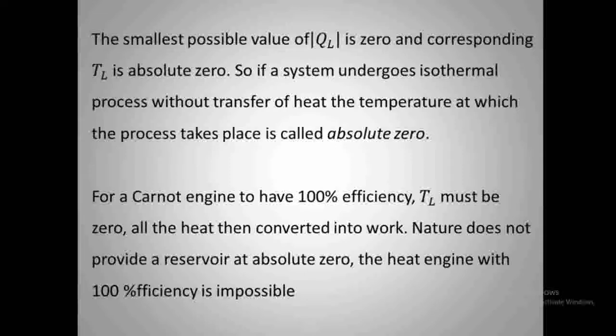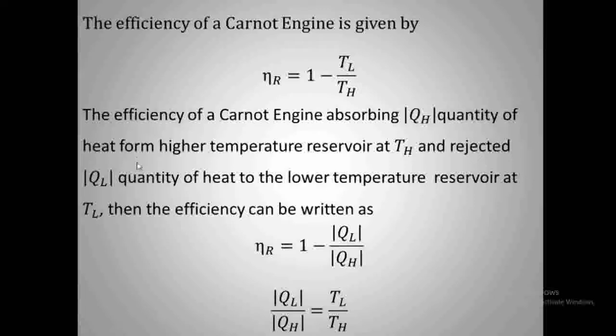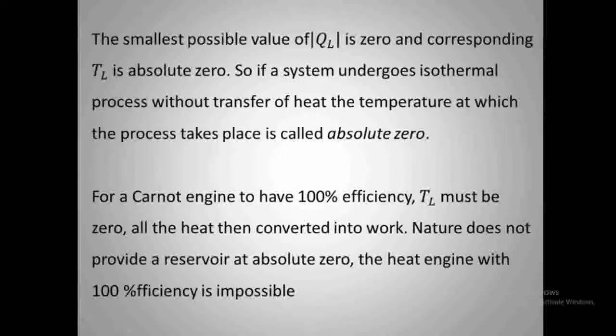What is the smallest possible value of QL here? The maximum efficiency for any engine, theoretically, is 100%. We get 100% efficiency if this part goes to 0, then we get 1, which in percentage is 100%. So when will the efficiency of a Carnot engine be 100%? When QL goes to 0. That is, the smallest possible value of QL is 0.